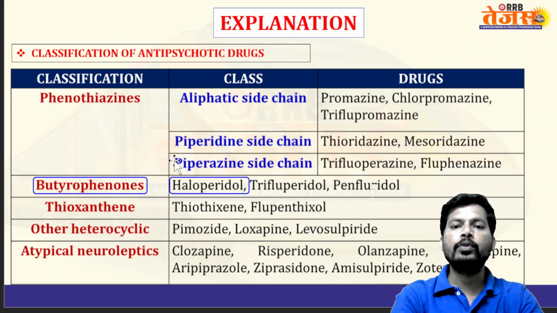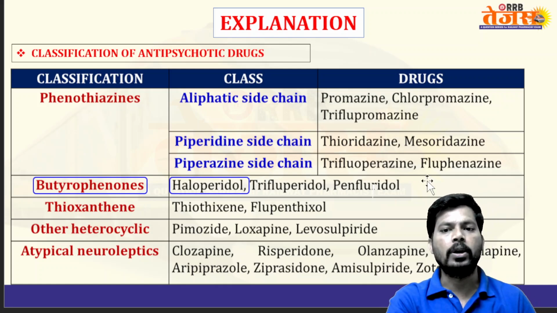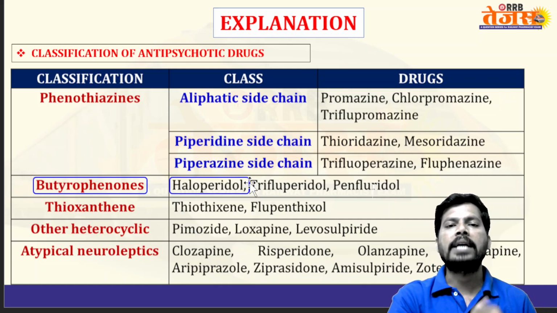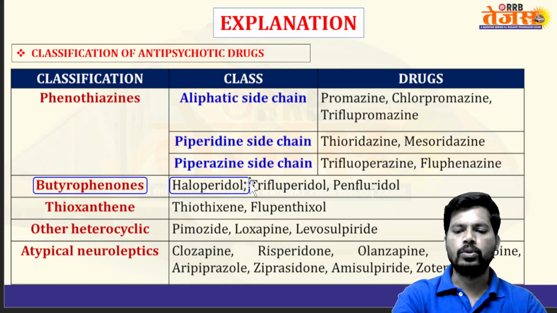Already we went through the same classification in the previous slide. Butyrophenone examples are haloperidol, trifluperidol, penfluridol as well as droperidol. And these butyrophenones are highly potent drugs, showing excellent action at low doses also.